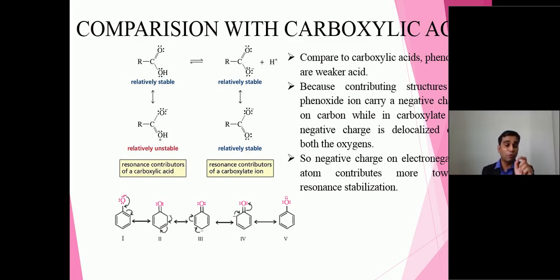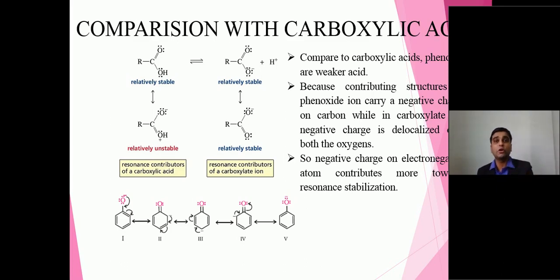Because we have to focus on the resonating structure. Here, in case of carboxylic acid, the carboxylate ion, negative charge is on oxygen. You can see negative charge is on oxygen, and when we talk about the resonating structure of the phenolate ion, negative charge is on carbon. We all know very well, majority of organic chemistry concepts totally depend on electronegativity.